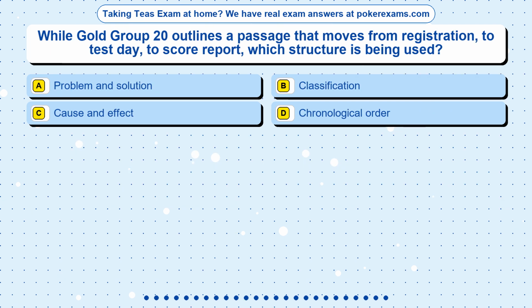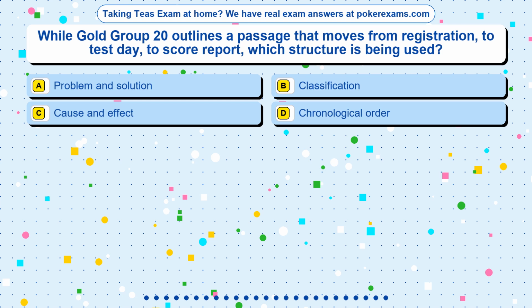Question 4. While Gold Group 20 outlines a passage that moves from registration to test day to score report, which structure is being used? Option A. Problem and solution. Option B. Classification. Option C. Cause and effect. Option D. Chronological order.